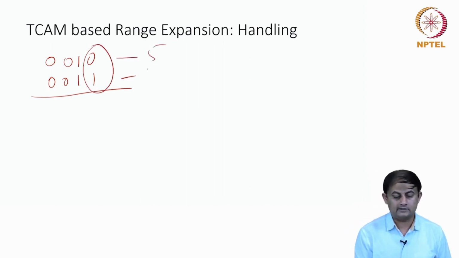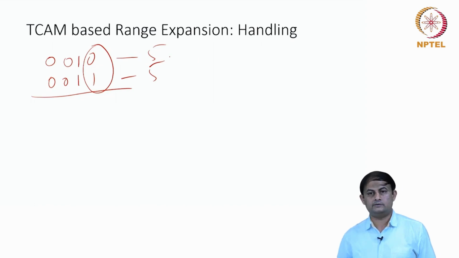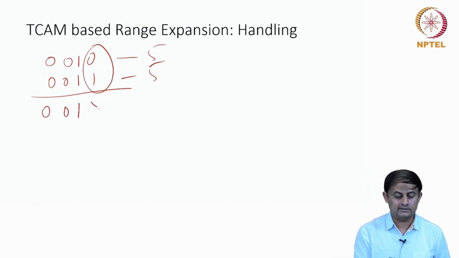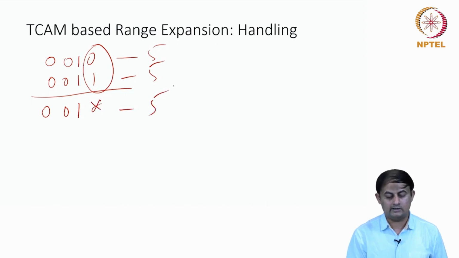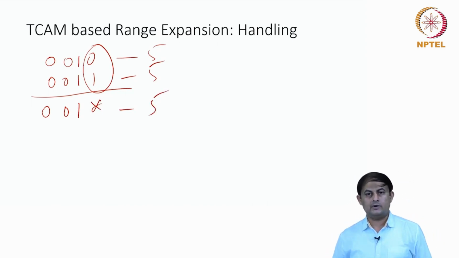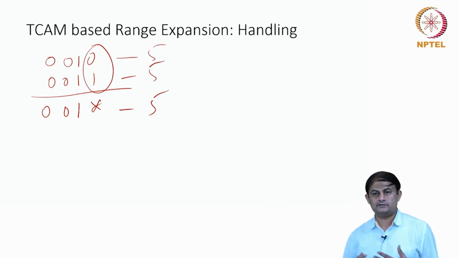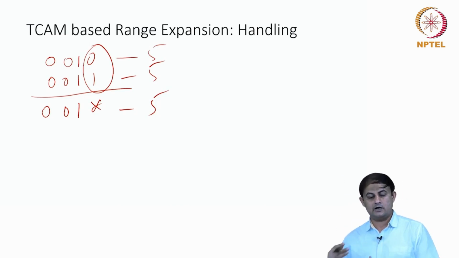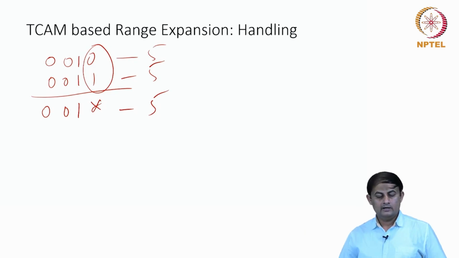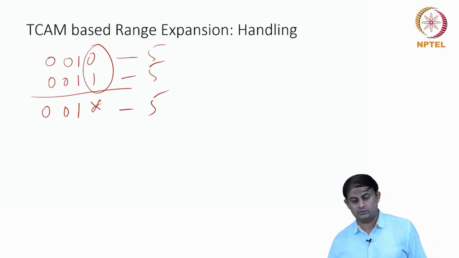As long as the action taken for these two cases is common, what I can do is replace these two rules with a star and then take the action 5. I am going to look for such merging opportunities. As long as the action taken is common, I can keep merging them and get a prefix which is smaller. And also the overall number of the rules should be reduced by virtue of that.